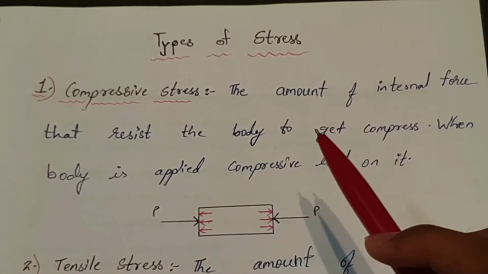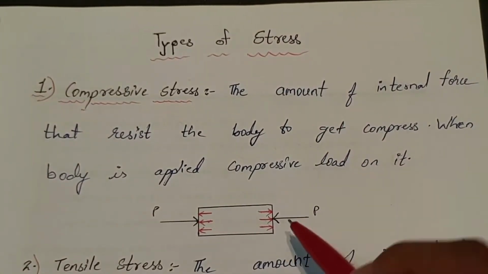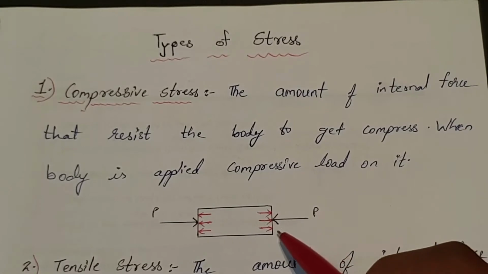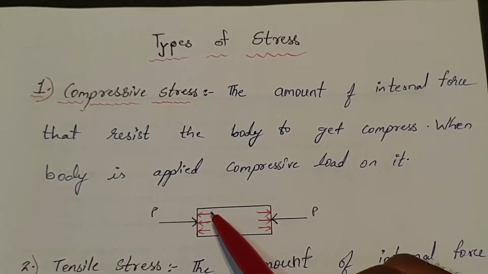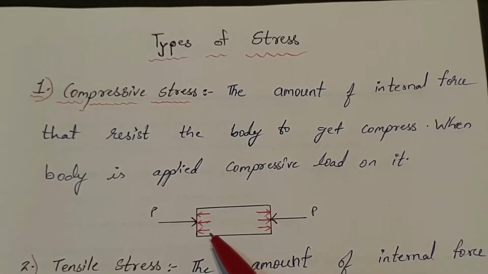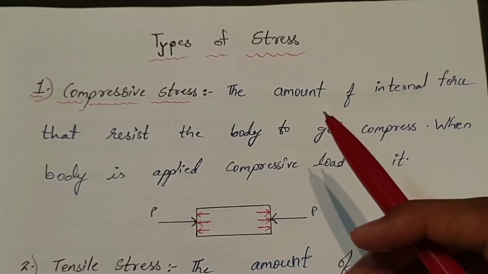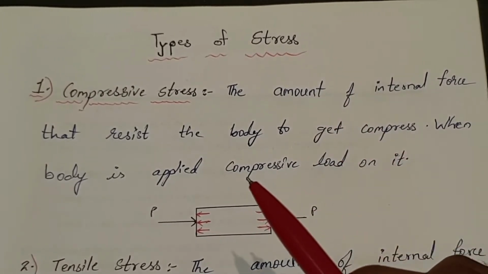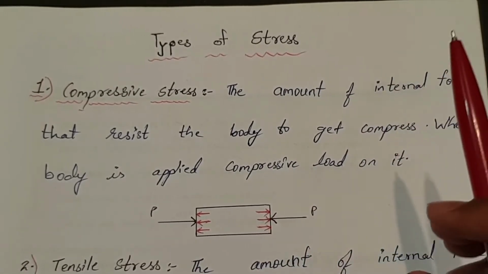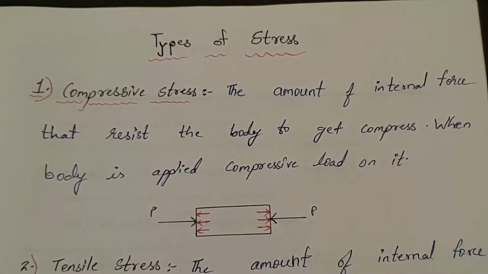For example, we have taken a body with a compressive load applied on each end. Some internal force is acting. These red color arrows are internal force. They are acting to stop the body to get compressed. Such stress is known as compressive stress.